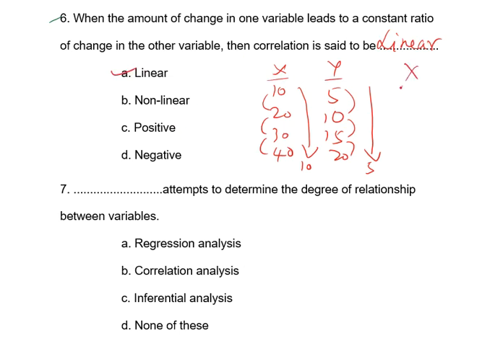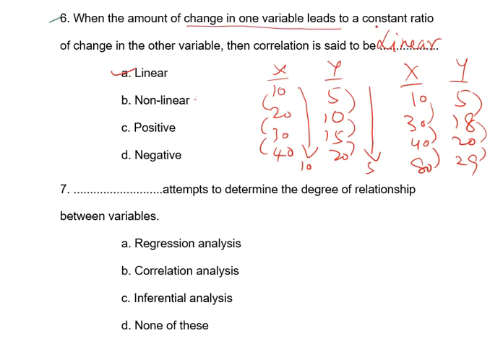Non-linear means, for example, 10, 30, 40, 80. The difference is not the same. Or say 5, 18, 20, 29. Now the difference is not the same. So this type is called non-linear. But they said the ratio is the same, the variability is a constant ratio. Constant ratio means 10 increase here, 10, 10, and here 5, 5. So a constant change is called linear.